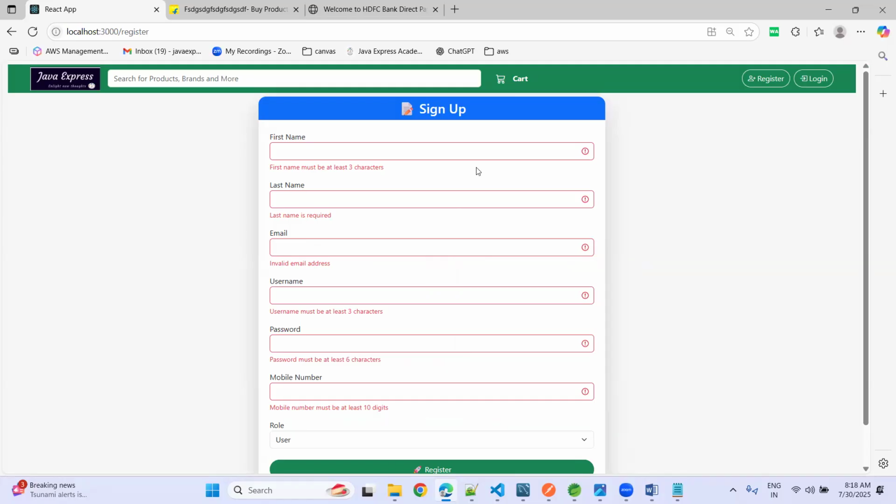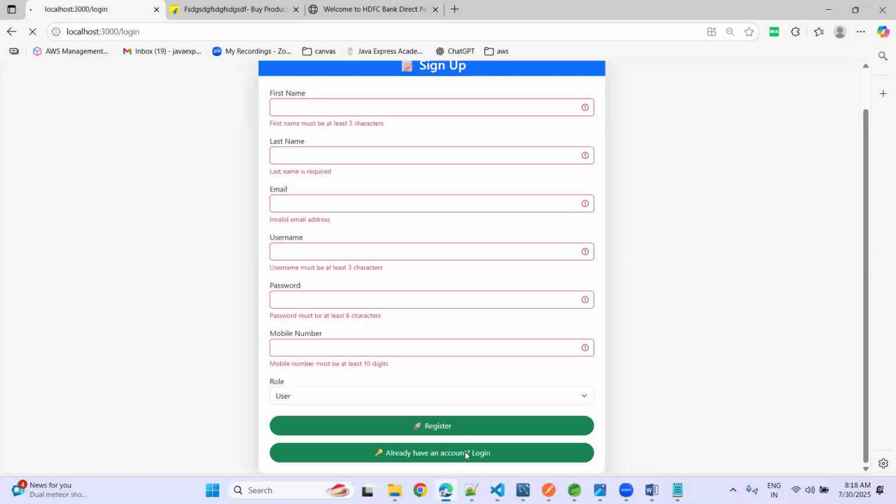Like regular expressions, we can perform this in the front end as well. This is called client side validation. Usually in real time we do both client side validation and server side validation, guys.